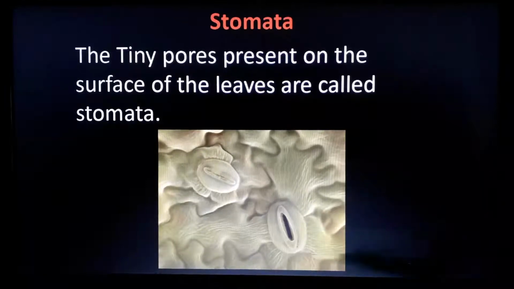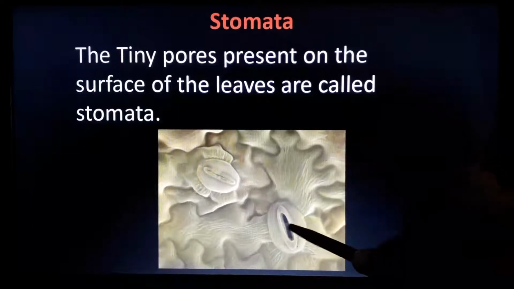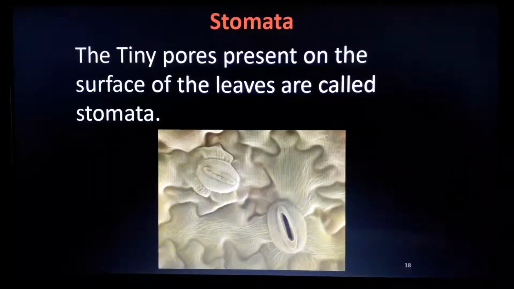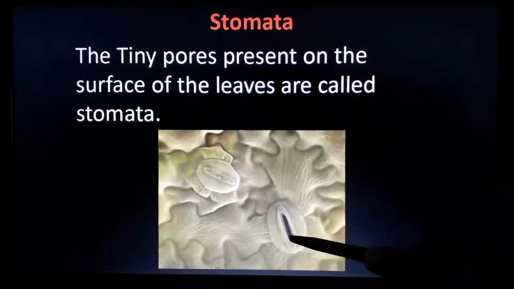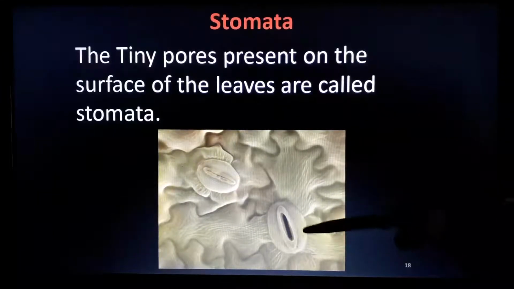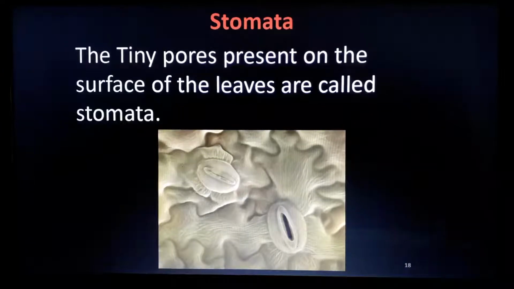Understand? It is the nose of a plant. During daytime, carbon dioxide is entering into it and oxygen is coming outside with water vapor, with lots of water vapor. And during night time, oxygen is entering into this stomata and carbon dioxide is coming out with lots of water vapor. Okay, understood the working of stomata?